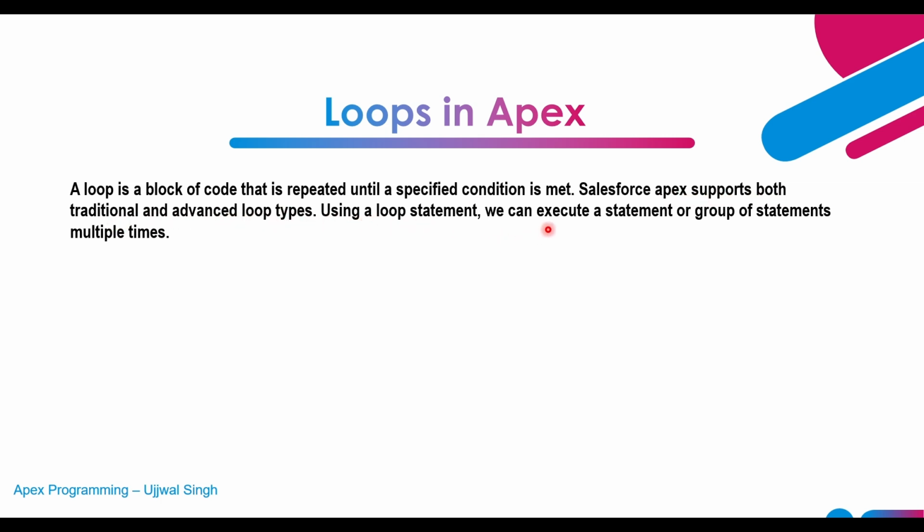Using a loop statement, we can execute a statement or a group of statements multiple times. In Apex, we have traditional statements like the do while statement, and we also have for statements. In for statements, we have multiple types of for. We will see all those types.